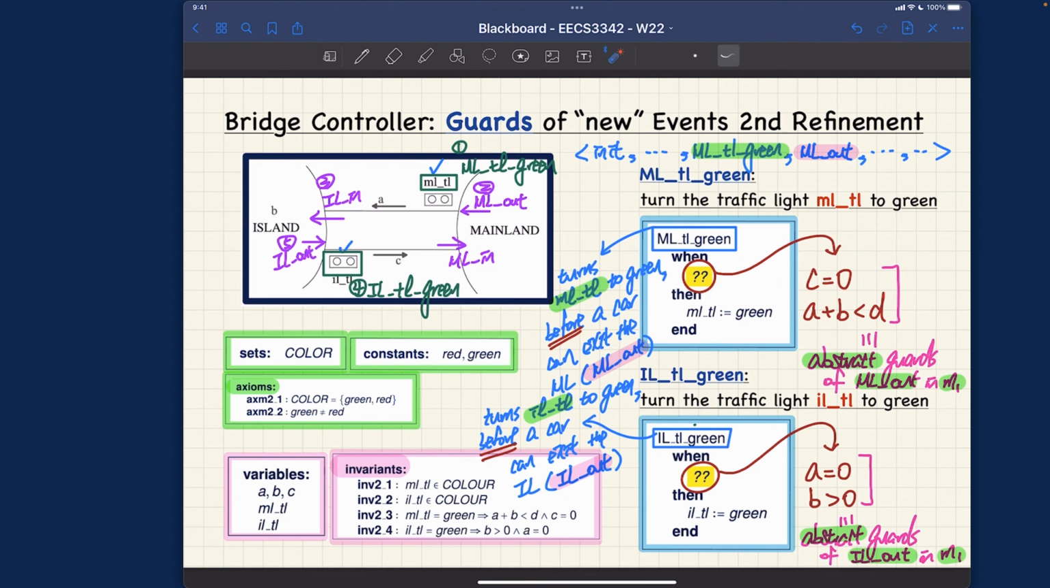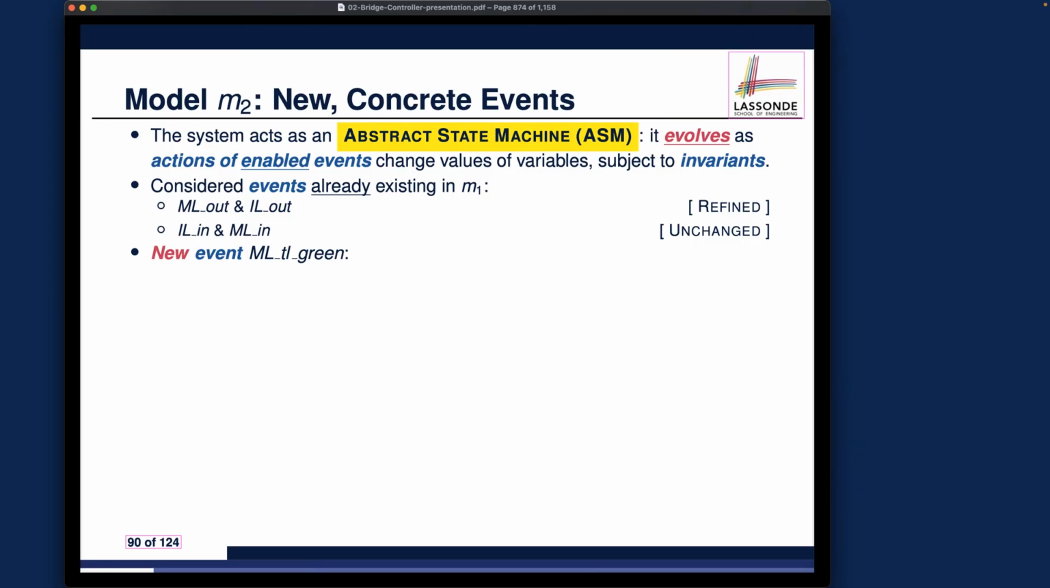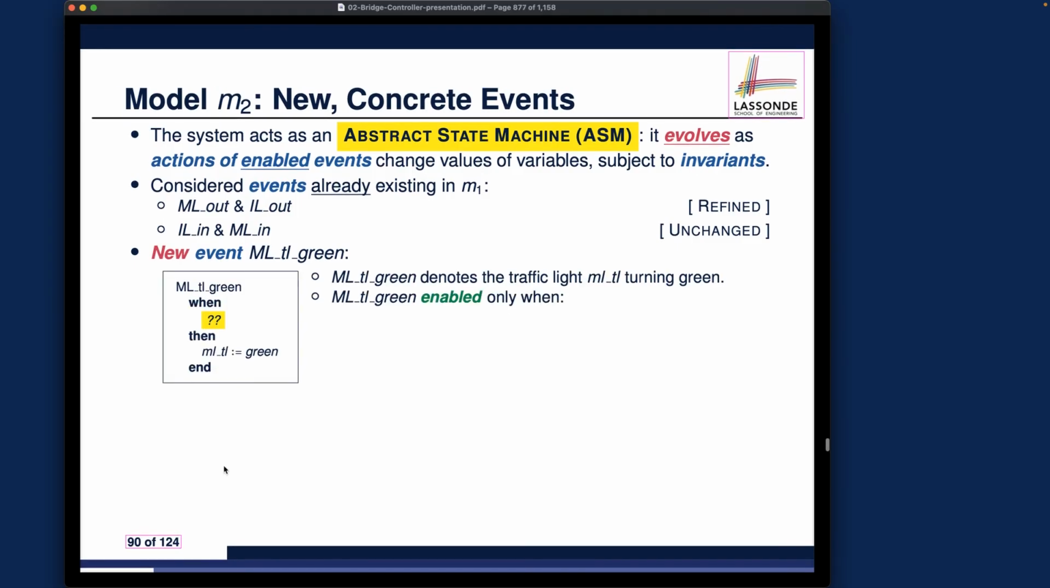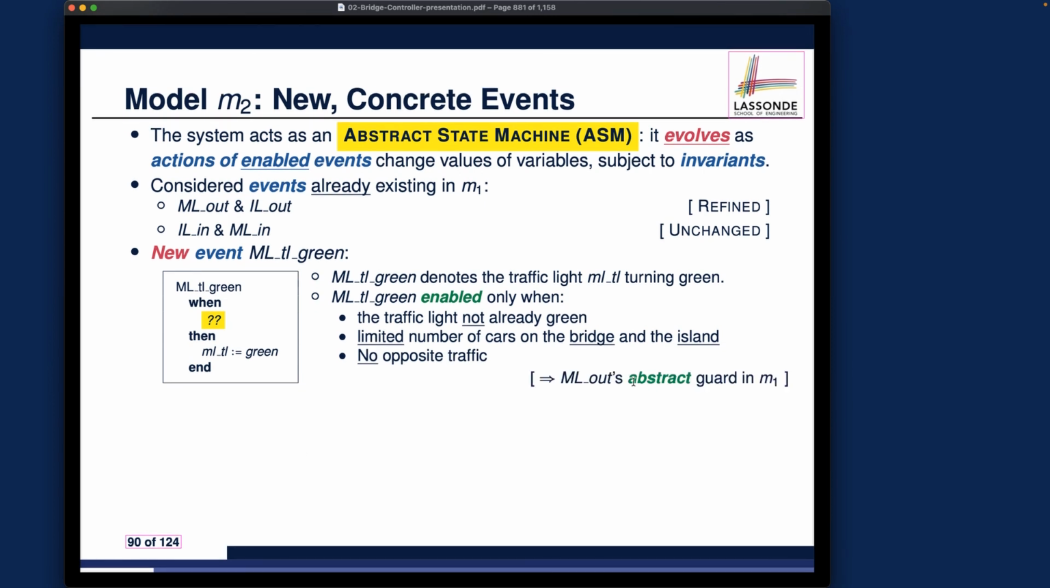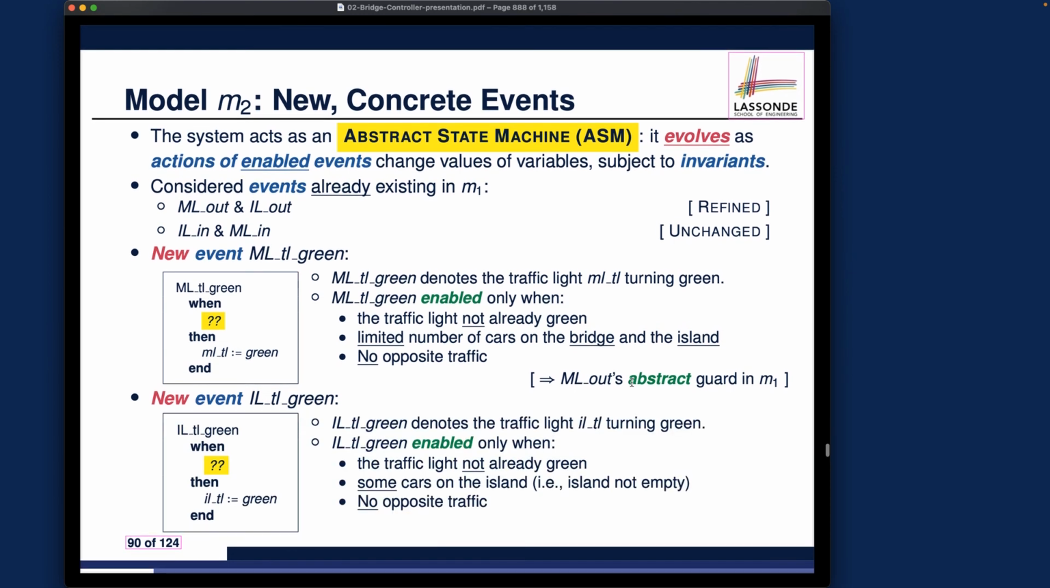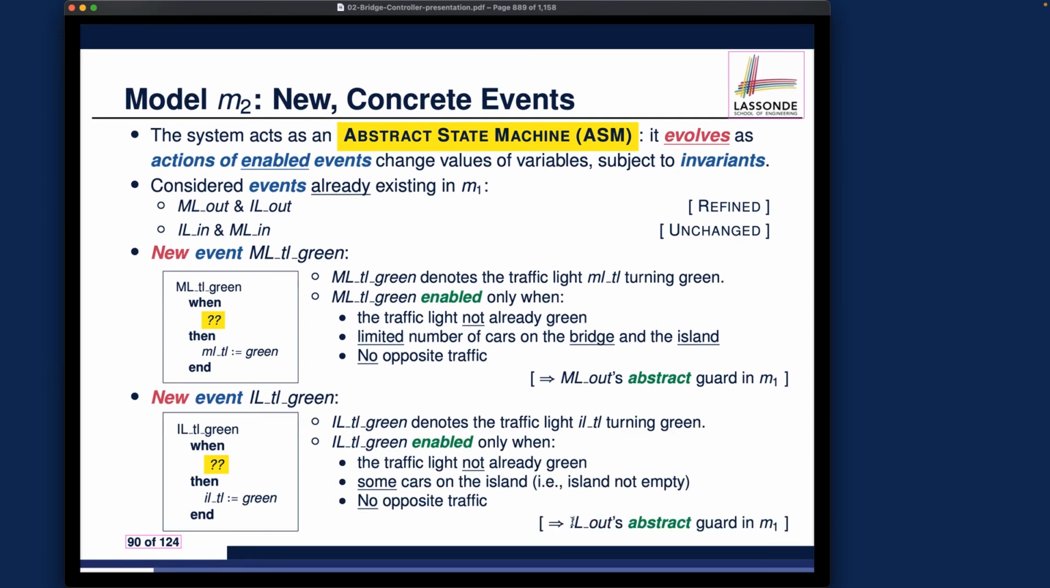All right, and let's now go back to the slide to see if I missed anything. So we got these ideas over here. That's exactly what I just mentioned. You can definitely refer to them, and they just coincide with the abstract guard for ML out, because now we do have the notion of traffic lights. So we should really move those guarding conditions to the traffic light itself, so that for ML out, at the concrete level in M2, we only try to obey the signal from the driver's perspective. Symmetrically, that's what we got for IL out. You can see the IL abstract guard simply corresponds to the guards for IL TL green, the new event.